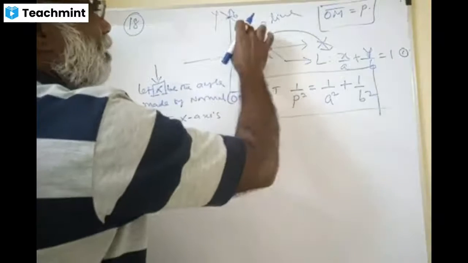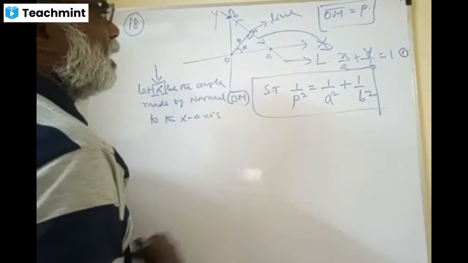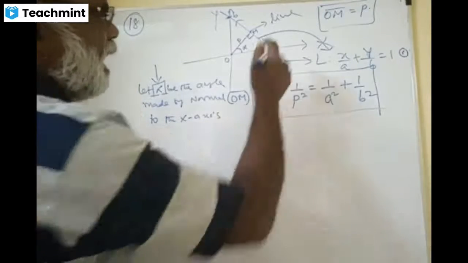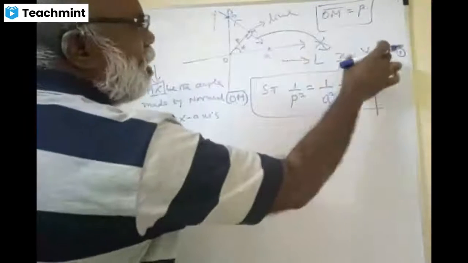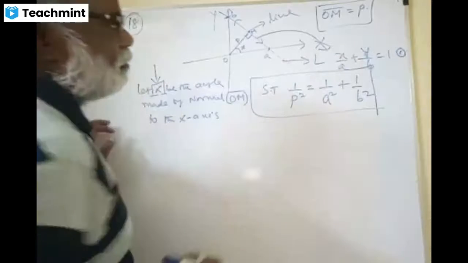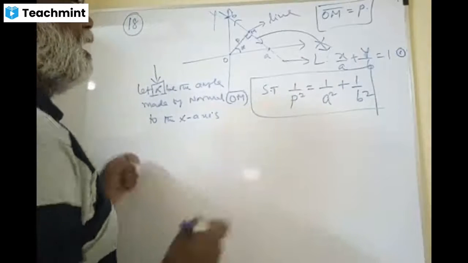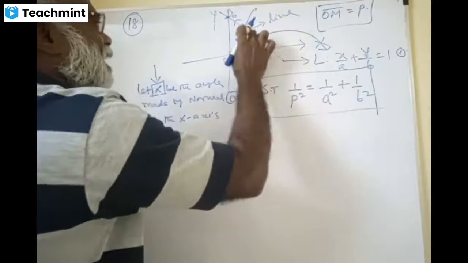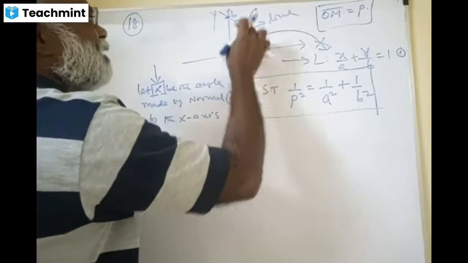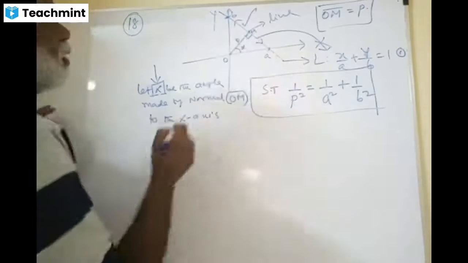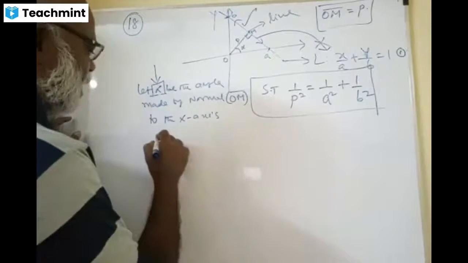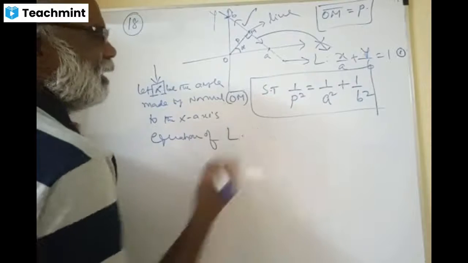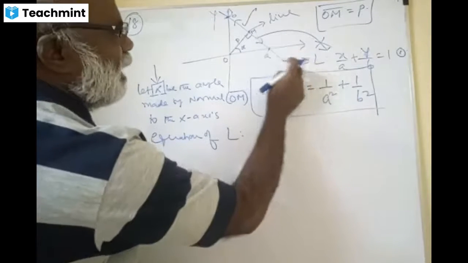This is a normal, of course. It is a line segment, mind. However, there is a line we are talking about. This line, whose equation is this? This is my line, whose normal is this, and the normal is making alpha, therefore the equation of this line again. So the equation of a line again, equation of L. Equation of L is a plain line.